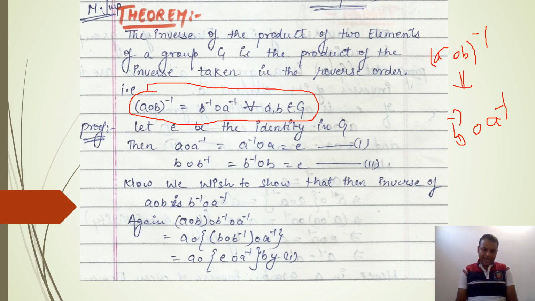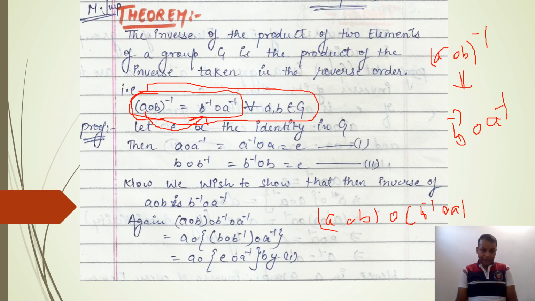You want to prove this relation, and the logic of this relation is that you will set this part on the right hand side. So I will try to calculate A of B operated on B inverse of A inverse. I will find the value of this.